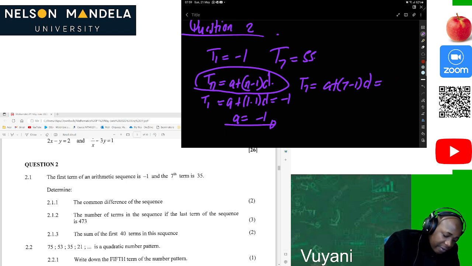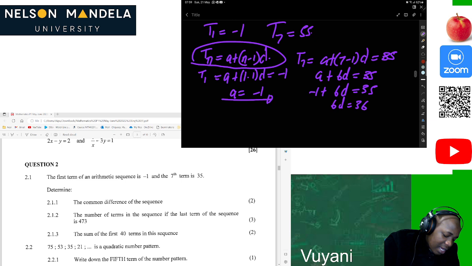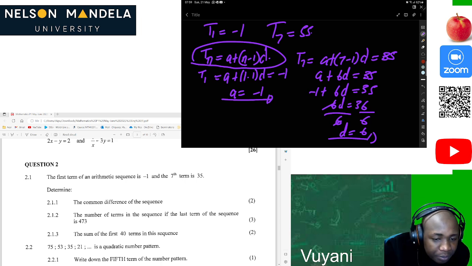Then we can see that this will be a plus 6d is equal to 55. But our a is -1, so -1 plus 6d is equal to 55. Then 6d is equal to 56. By transposing that -1 to the other side, we divide by 6. Then our d is equal to 6. We have answered what we were asked.